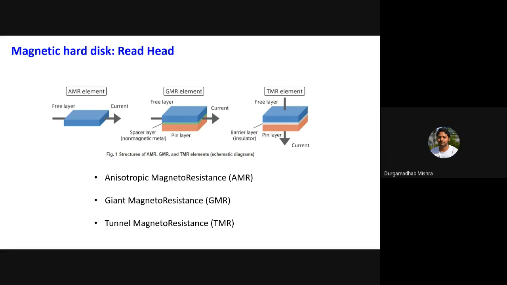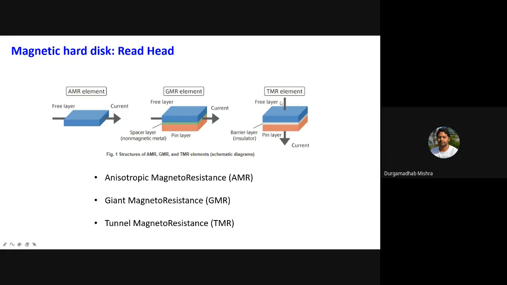These are all very thin films, and normally the total thickness of these sensors will be around 20 to 30 nanometers. So you have to do a very thin film deposition, but the change in resistance will be quite huge. That is where the sensitivity increased, and these GMR elements were used in the early 2000s as a sensor or as a read head.